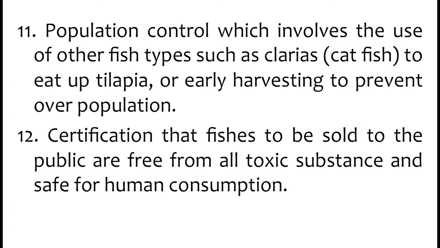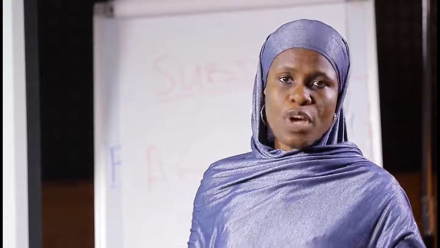Number 11, population control, which involves the use of other fish types such as the clearies, that is the catfish, to eat up tilapia, or early harvesting to prevent overpopulation. We are supposed to be controlling the overpopulation, and we have 2 ways of doing this.